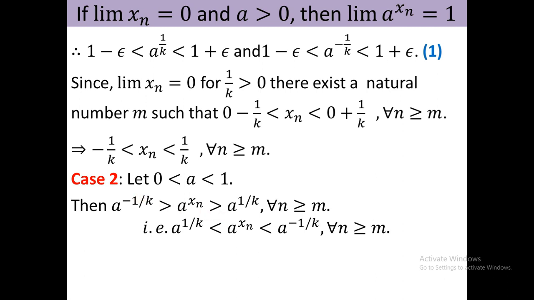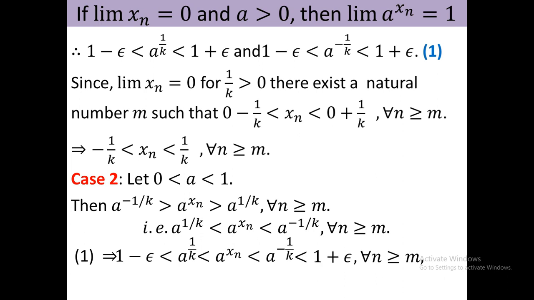As in the previous problem, at first I take this portion, then from 1 minus epsilon less than a to the power k, and then you take this expression. Therefore this is less than a to the power x_n and less than a to the power minus 1 by k, and at last you take that expression. So this will be 1 plus epsilon for all n greater than or equal to m. So you see that 1 minus epsilon is less than a to the power x_n and less than 1 plus epsilon for all n greater than or equal to m.